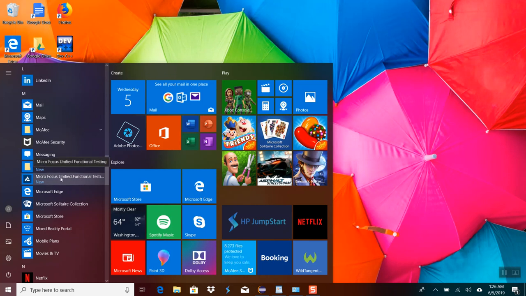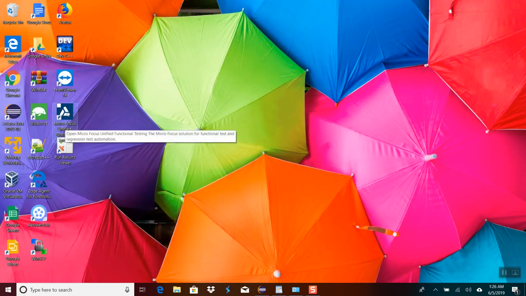Right here, Micro Focus Unified Functional Testing. You can launch from here, or you can launch from here. Double click on it.